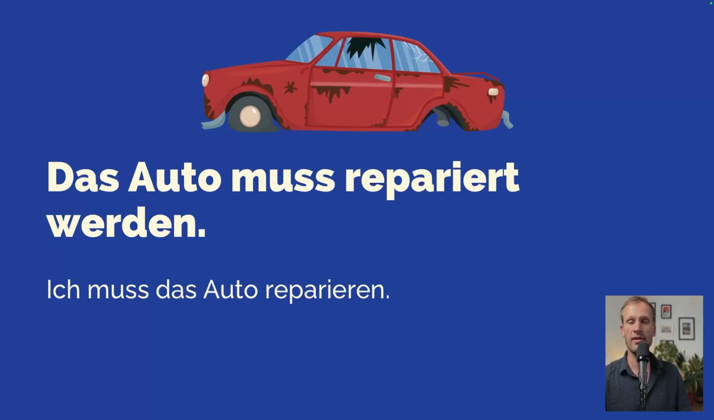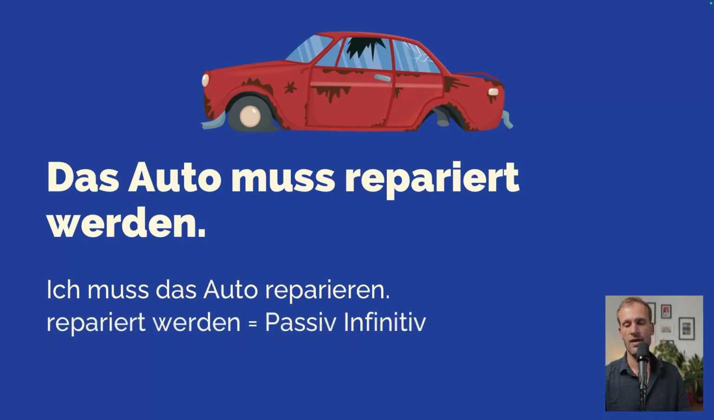So now the subject is the person, ich, someone who does the action, and then the car will be the object. In this case, accusative object. Ich muss das Auto reparieren. So repariert werden, in most grammar books, is referred to as passive infinitive. Reparieren would be the normal infinitive, active, and then the passive infinitive, repariert werden.